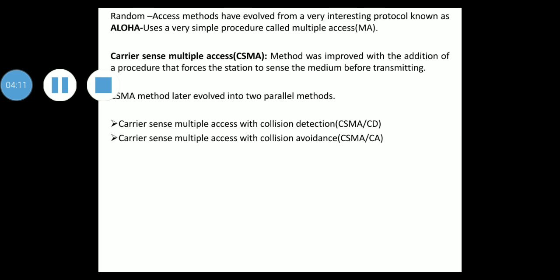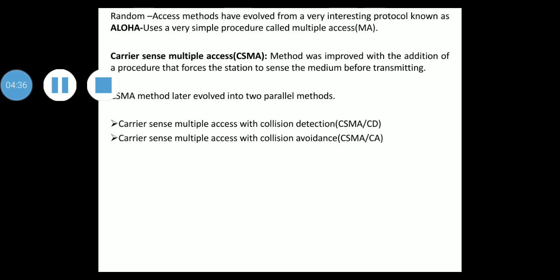In order to avoid access conflict or to resolve it when it happens, each station follows a procedure that answers certain questions. When can the station access the medium? What can the station do if the medium is busy? How can the station determine the success or failure of the transmission? What can the station do if there is an access conflict?